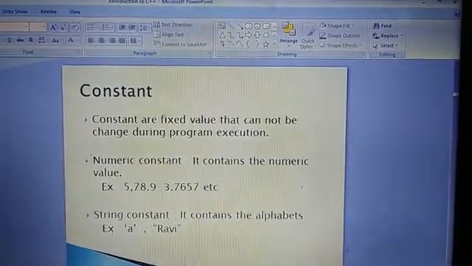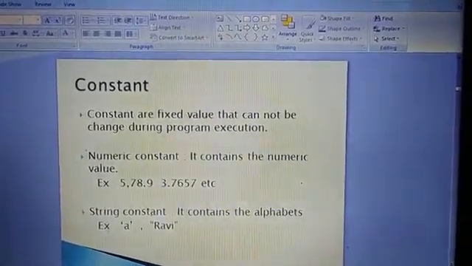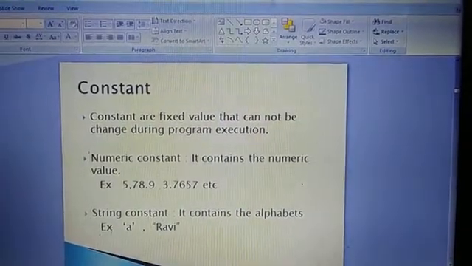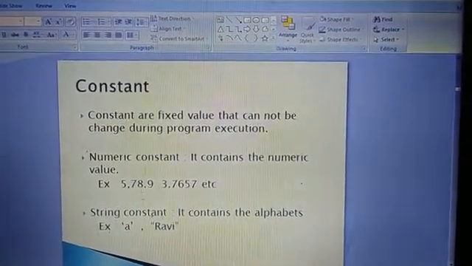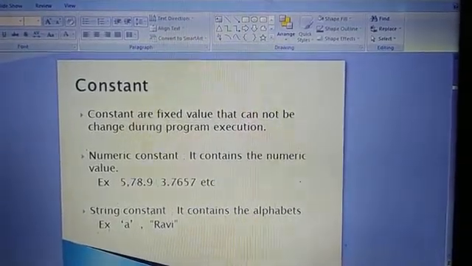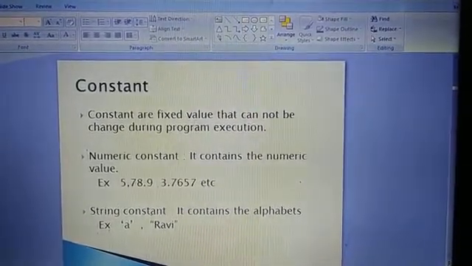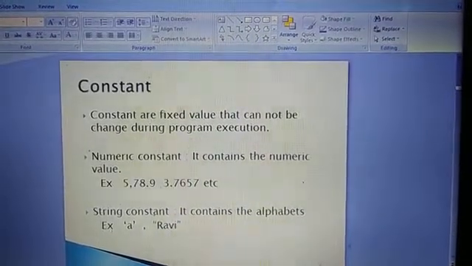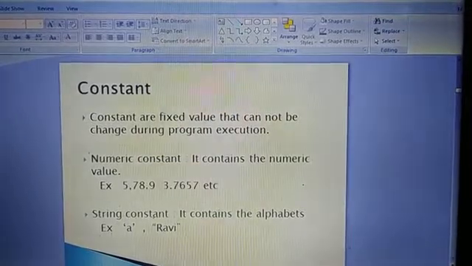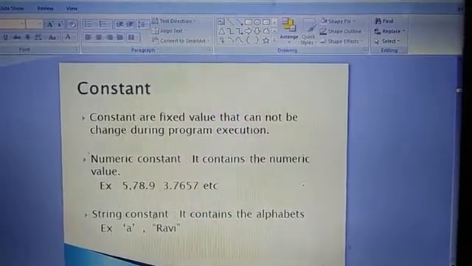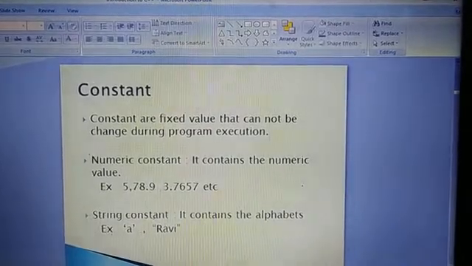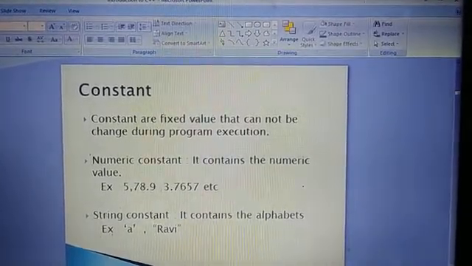Now constants. Constants are fixed values that cannot change during program execution. There are various kinds of constants. Numeric constants contain numbers, for example 5, 78.9, 3.76. Any kind of number, whether decimal, fraction or integer. String constants contain alphabets. There are two kinds of constants in this category.